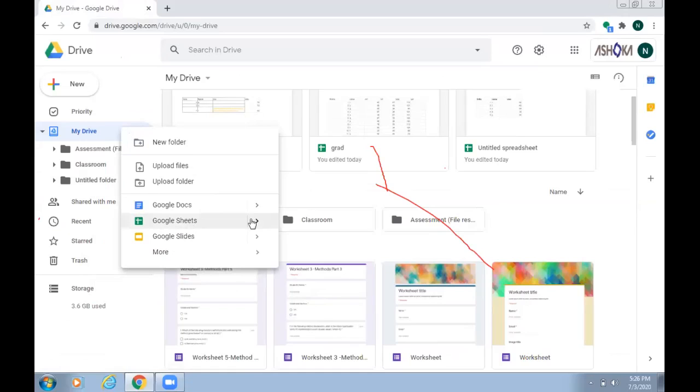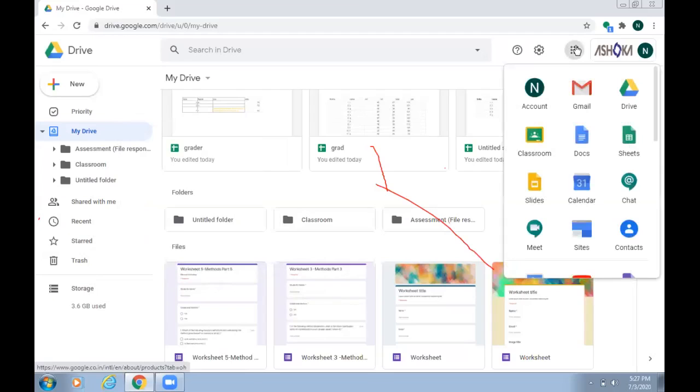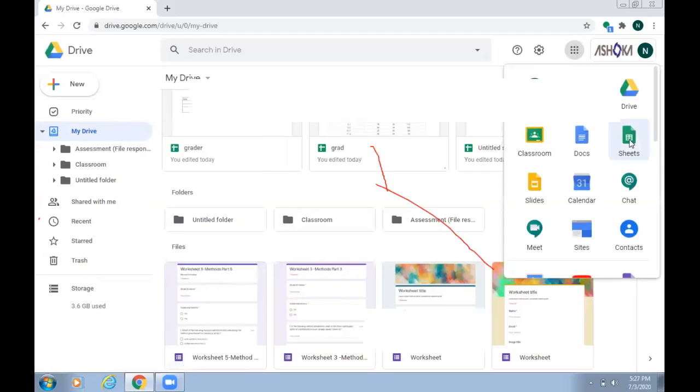And from here, just click over here and select blank spreadsheet or from template. So from drive also, you can create a sheet, or instead of going to drive, from here also, you can take a new sheet for working.